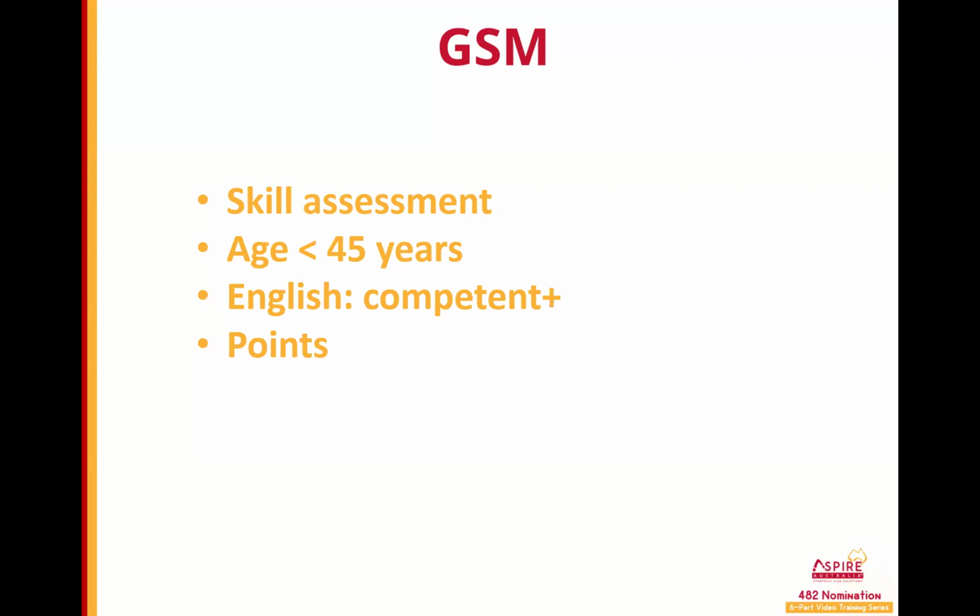Such a program allows the candidate to have an EOI in place for 2 years, during which time they may or may not be invited to apply for a visa. So there's some uncertainty for a candidate under the GSM program, depending on the priority level of their occupation in Australia at the time, the number of points they can achieve, and a range of other factors.